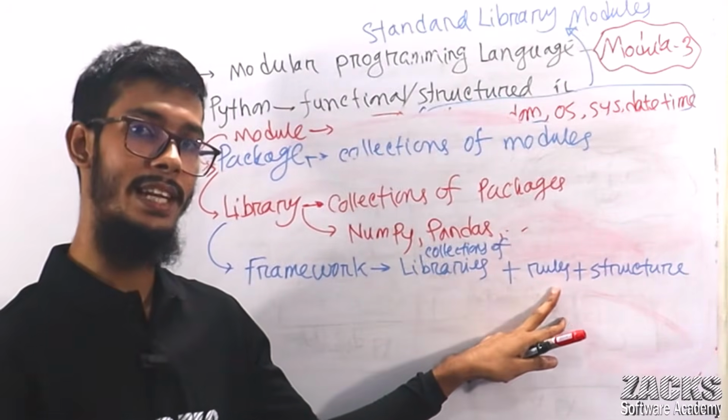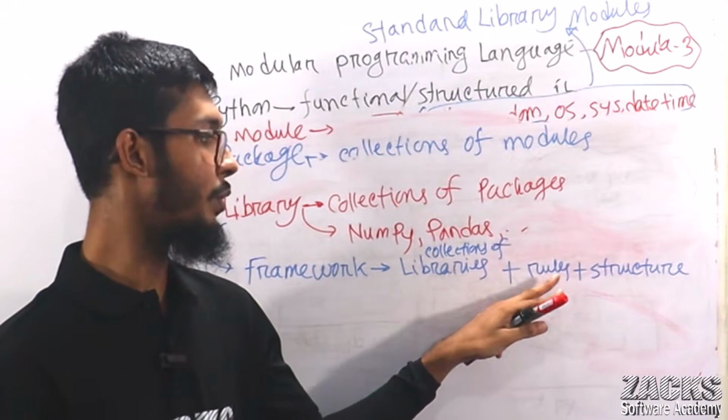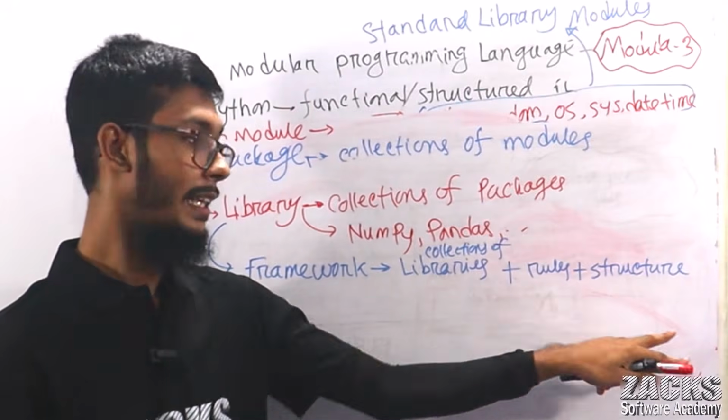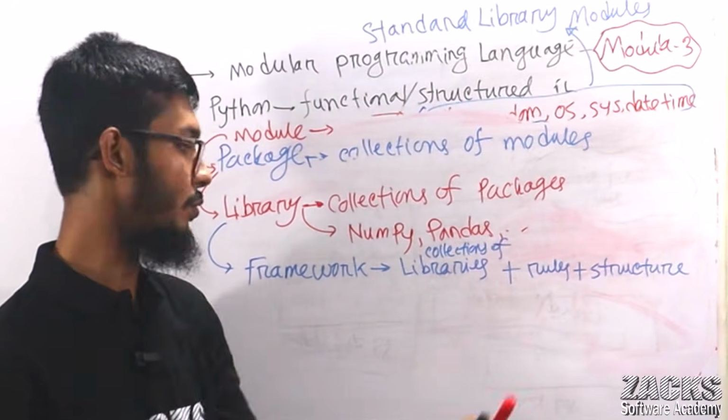Rules means whenever you are writing some code, you have to follow these rules, right? They are giving this structure. You need to follow this one. So I hope you got this point.